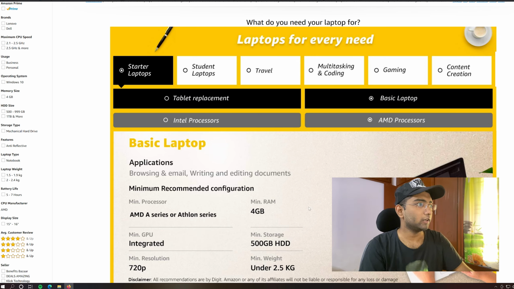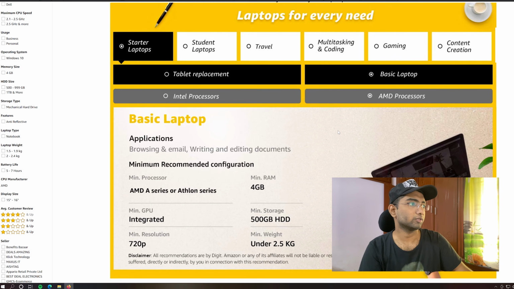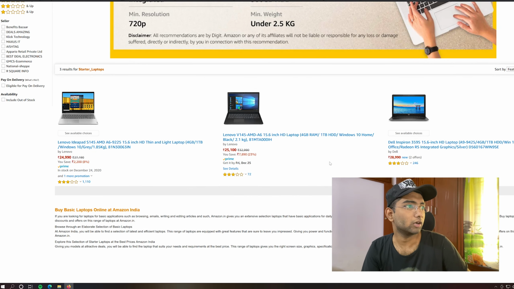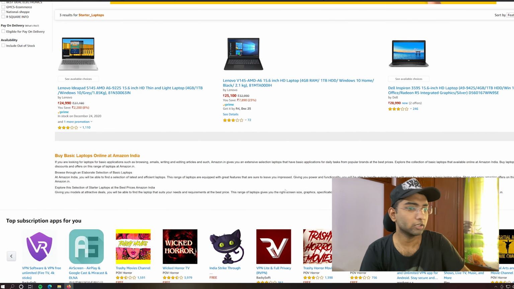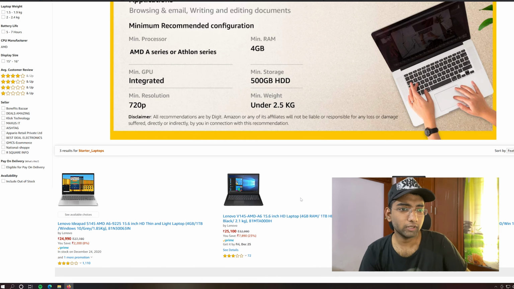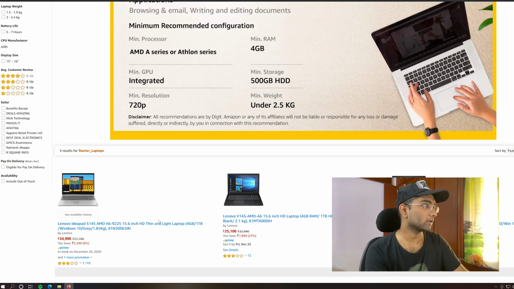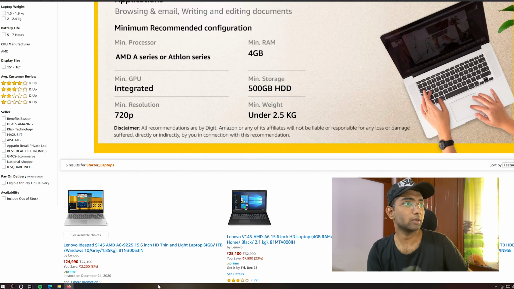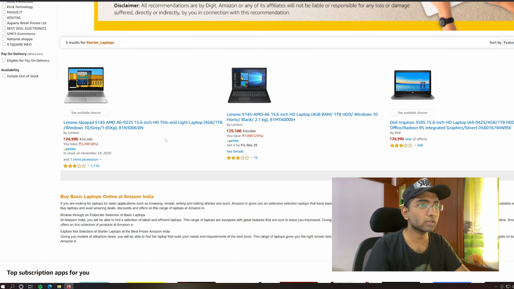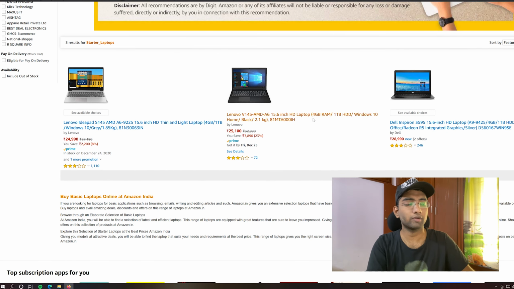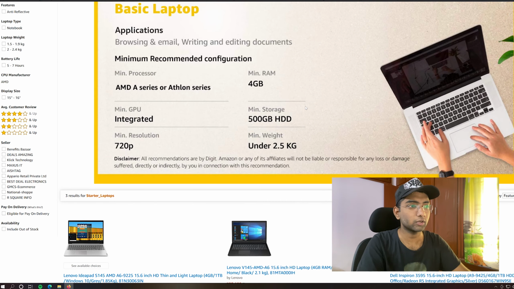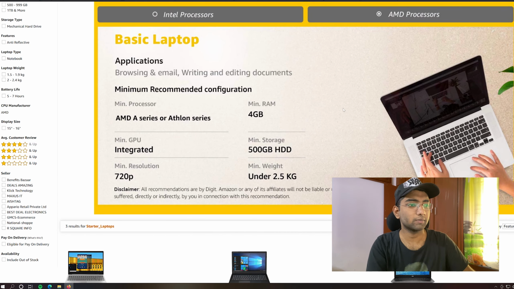So for example, let's take starter laptops with an AMD processor. There are only 3 laptops on Amazon with the starter laptop package, and all of them have 4 GB RAM. Starter packs have a minimum RAM requirement of 4 GB, and I suggest you not go for 4 GB laptops in 2020. So we are going to skip this segment and check the Intel processor basic laptops.